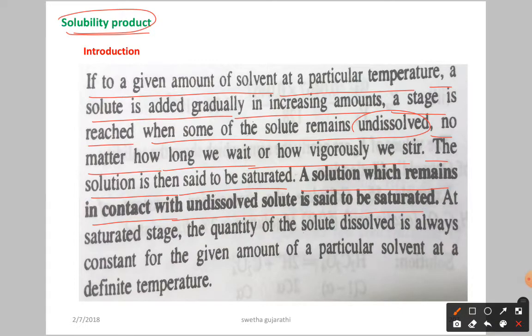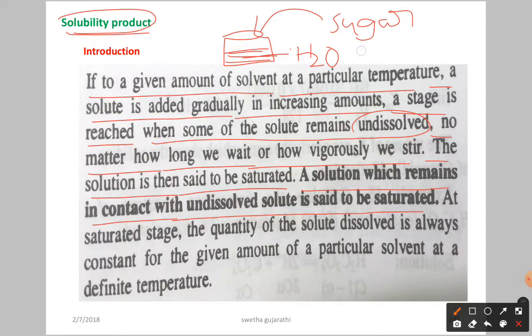What is the meaning here? For example, we take one beaker, and in the beaker we take water as the solvent. Now you add sugar as the solute, maintained at room temperature. Slowly you increase the amount of sugar. Initially, for a given amount, the solubility of sugar is fine. But if you go on adding, slowly the sugar won't dissolve.